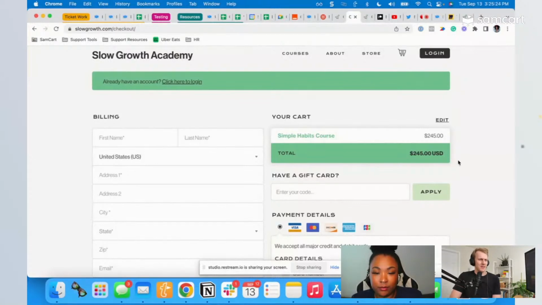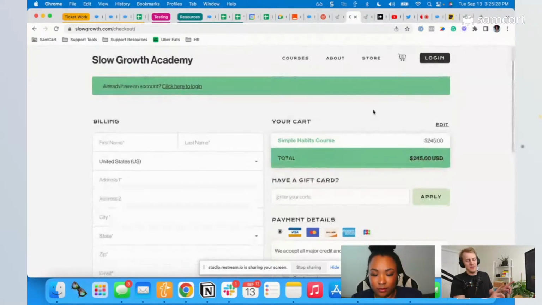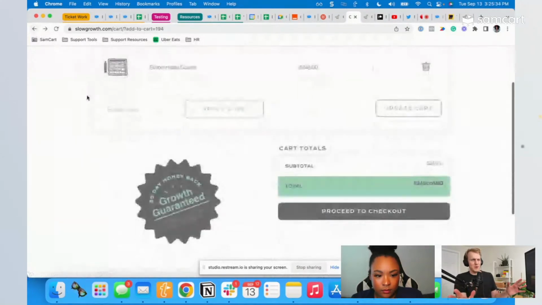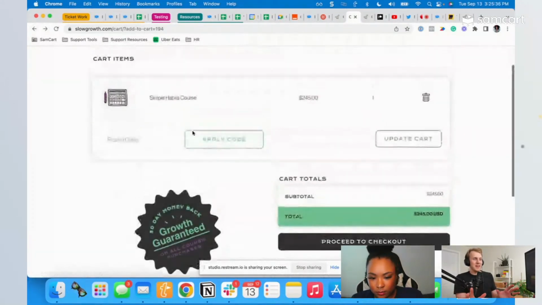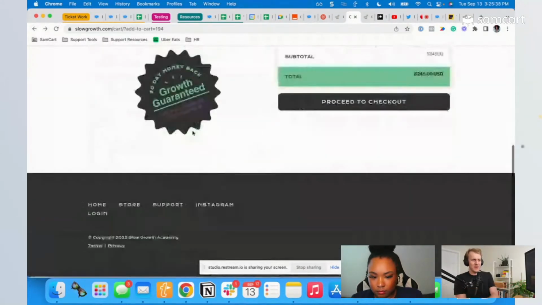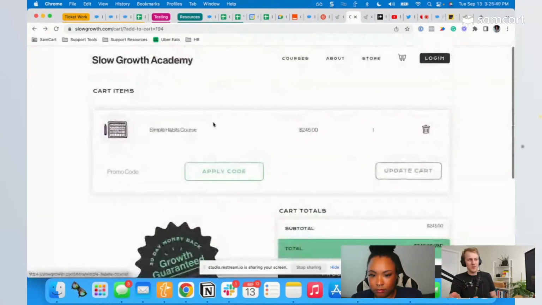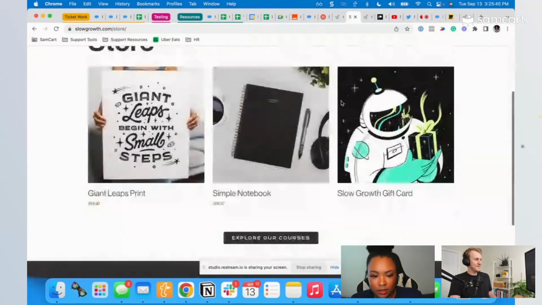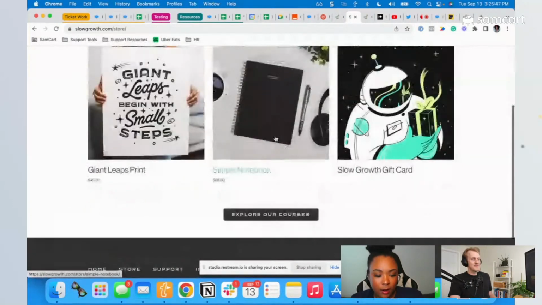Okay, yeah, let's give the benefit of the doubt. Let's go back to that cart update page, and let's see if we can add anything else. Maybe like a journal we can add, or another course, or we can't add the YouTube mastery course. You said that's totally closed off. So let's see, if I go here to store, okay, we've got a print, a notebook, and a gift card.